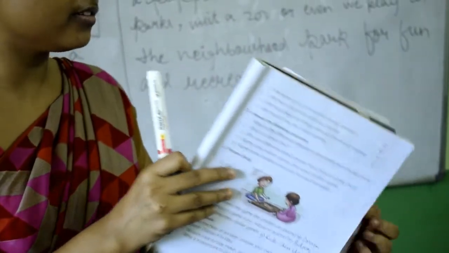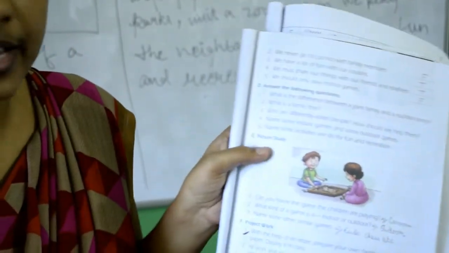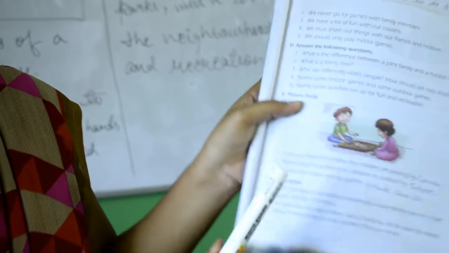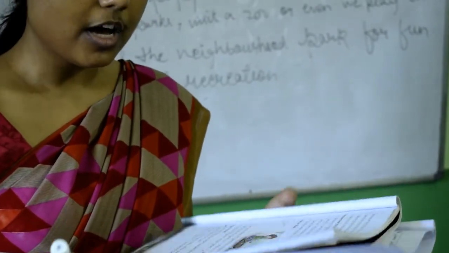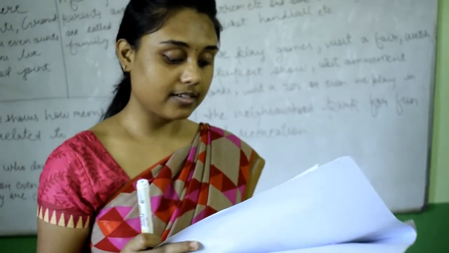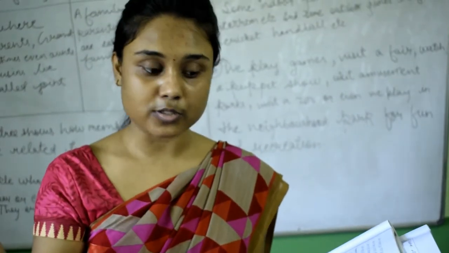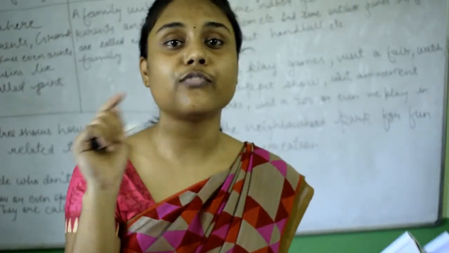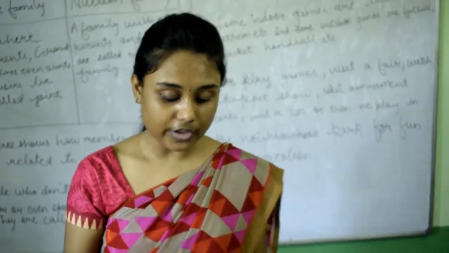And students, you have a homework to do, which is turn to page number 31, the same page. The question number F. What's written over here is, with the help of an elder, prepare your own family tree on a chart paper, display it in the class. Get a chart paper, take help from your parents, and prepare your own family tree and then display it in the class. So we are done with this.